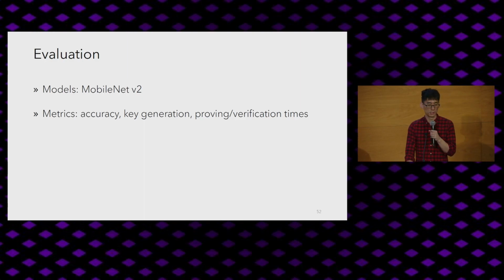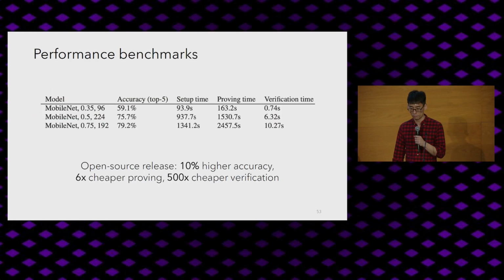But in addition to that, I also want to talk about the evaluation of our framework, ZKML, on realistic models. And what we'll focus on in particular are these things called MobileNets, which are also used in production. In fact, many of them are running on your phones today. So in the paper that I published on this earlier last year, we can achieve around 79% accuracy on ImageNet with proving times of around 2,500 seconds and verification times of around 10 seconds. With our open source release, we can get, this is a bit outdated actually, 13% higher accuracy, 6 times cheaper proving, and 500 times cheaper verification.